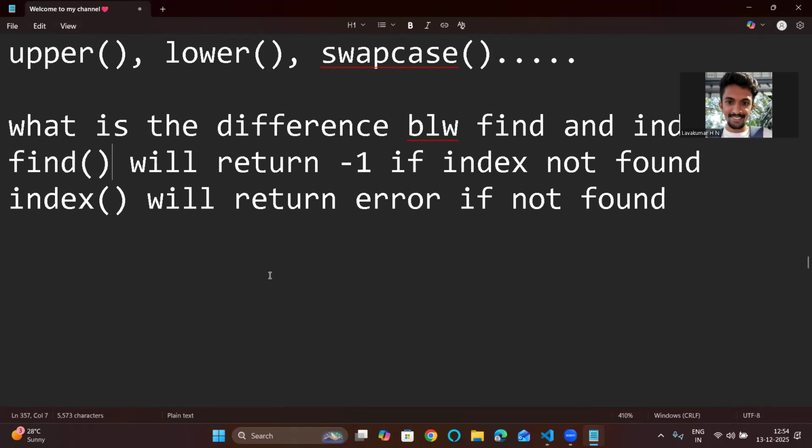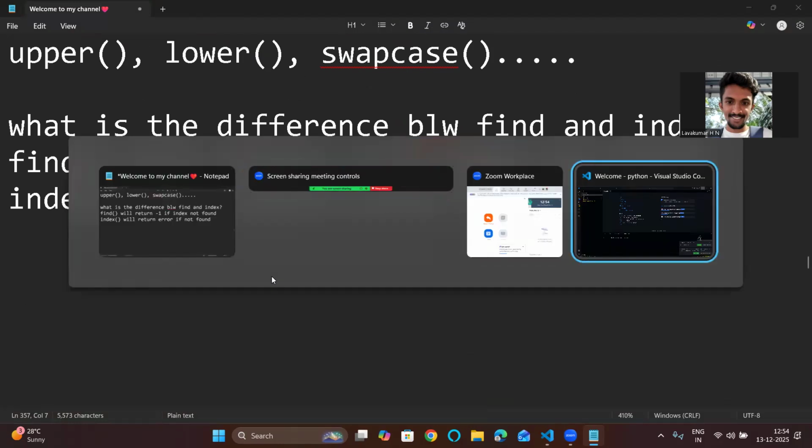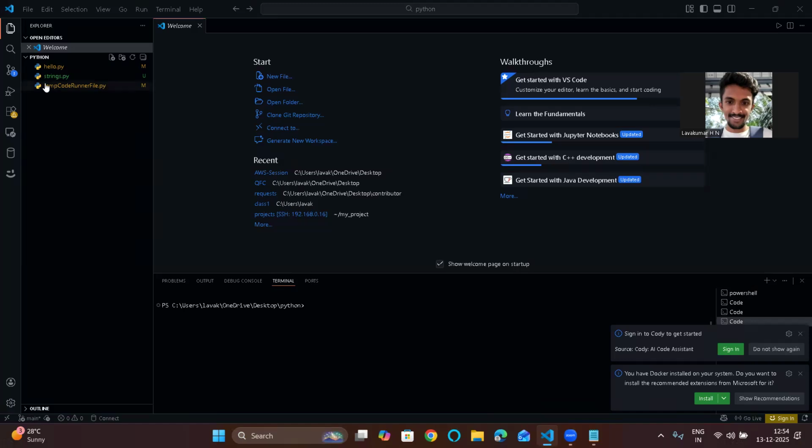These are some of the questions that they can ask in interviews. These are some of the theoretical questions. Now we will see some practical programs that they can ask on strings in interviews. So let's go to my code editor.